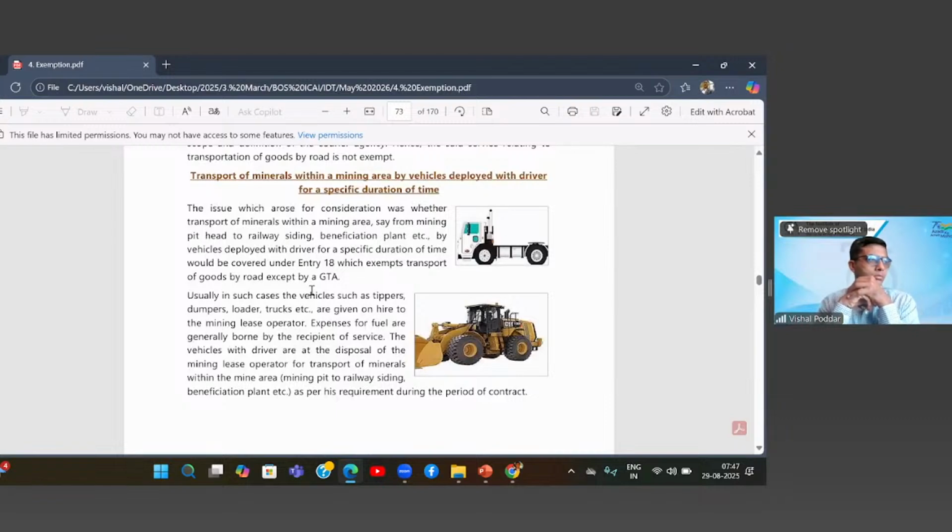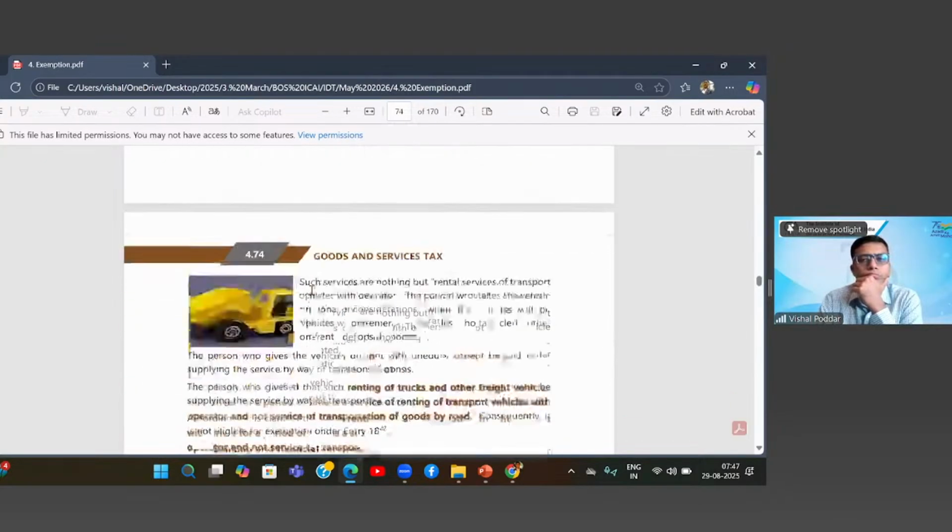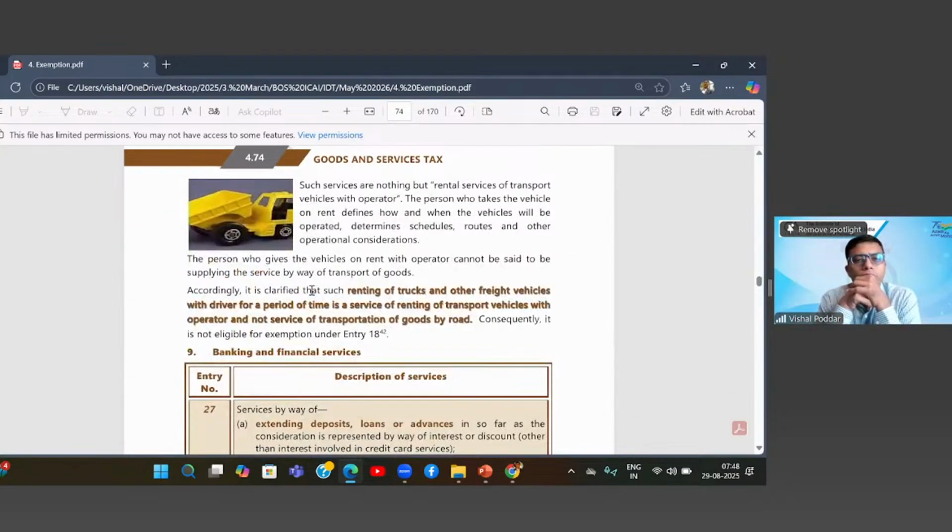The vehicles with the driver are at the disposal of the mining lease operator for transport of minerals within the mine area, mining pit to railway siding, beneficiation plant, etc., as per his requirement during the period of contract. Okay. Continue.